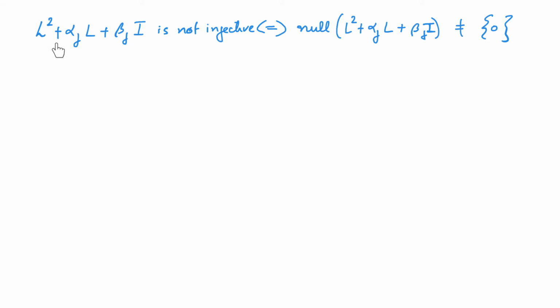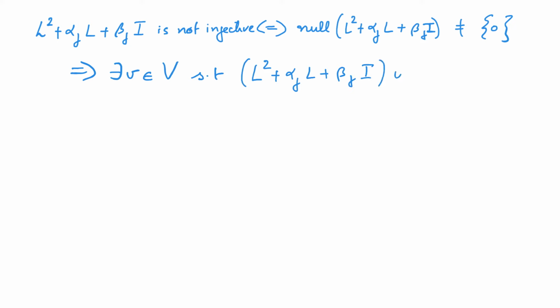Therefore, if L squared plus alpha L plus beta I is not injective, then there exists some vector v in the vector space V such that L squared plus alpha L plus beta I acting on the vector v is equal to 0.